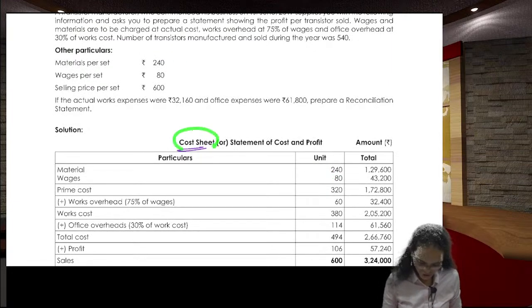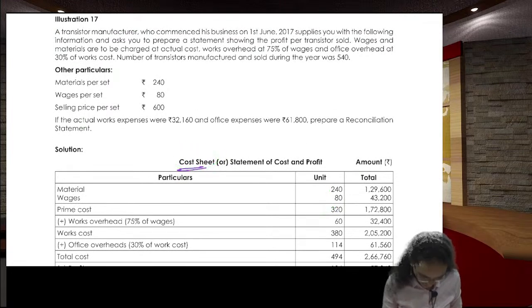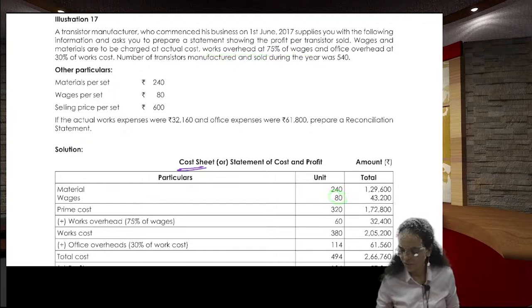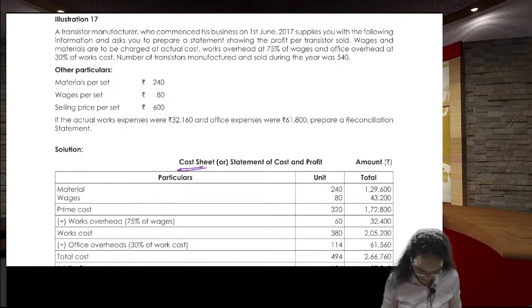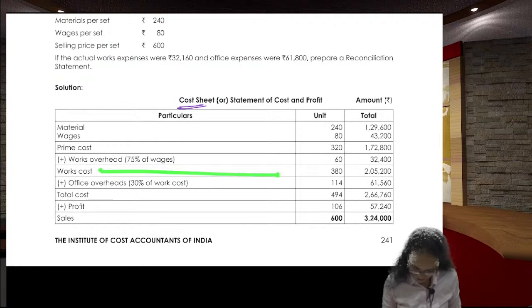So in the cost sheet you get the prime cost. Works overhead is 75% of the wages, that is 80 into 75%, 60 rupees is the works overhead. Then you get the works cost. Then office overheads at 30% of the works cost. What is the works cost we got? 380 is the works cost.